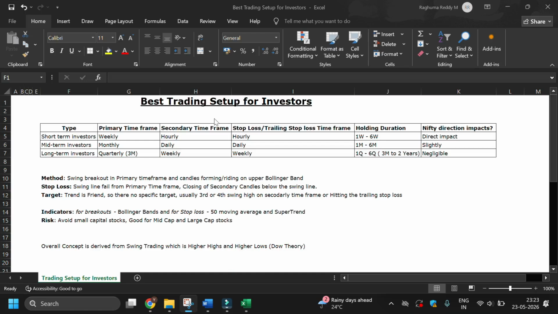Hey guys, today I'm going to reveal the best trading setup for investors. The investor can be a short-term investor, a mid-term investor, or a long-term investor. For any investor, the method of trading is the same. So this is going to be the best trading setup.